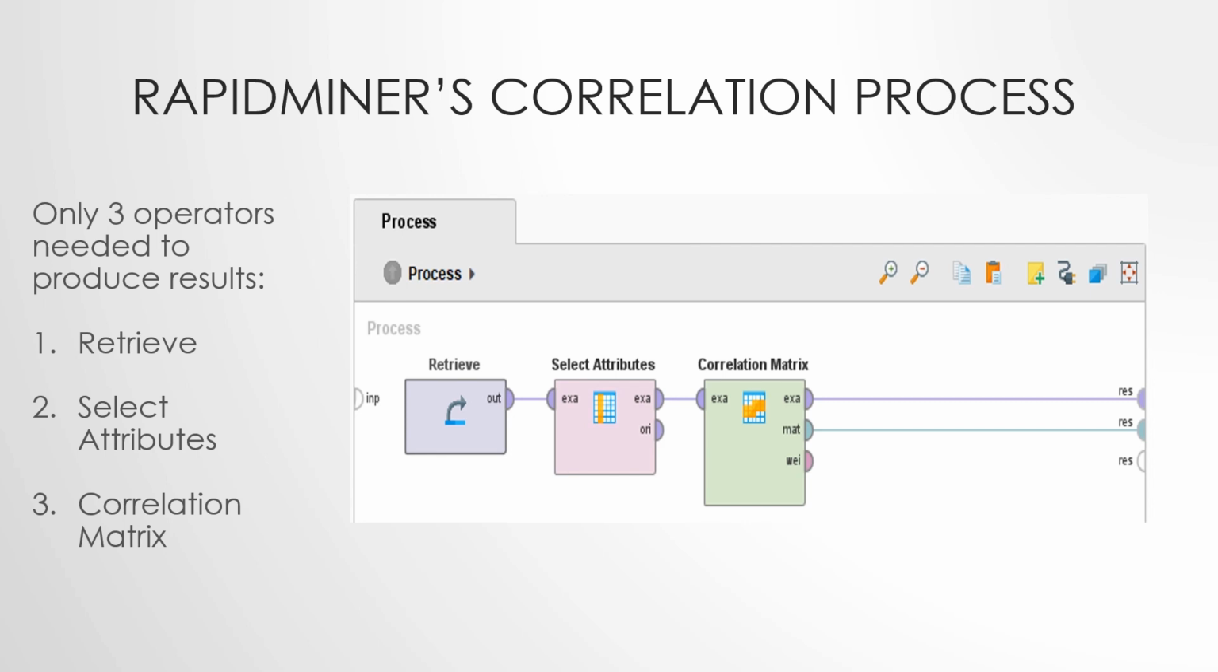Before we go into the results for the correlation analysis, I want to discuss how the results were produced. We used a data mining software called RapidMiner, and this is a screenshot of the process that produced the correlation matrix. As you can see, it's pretty simple.